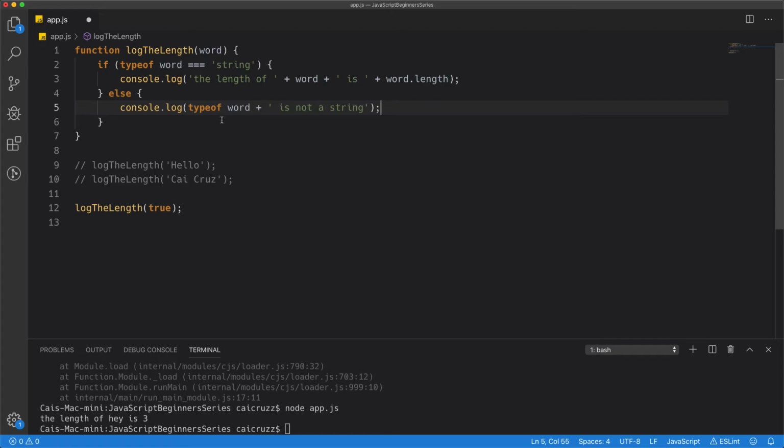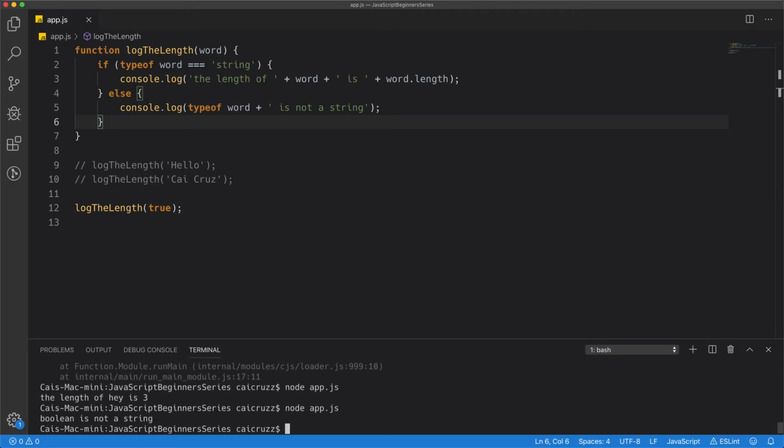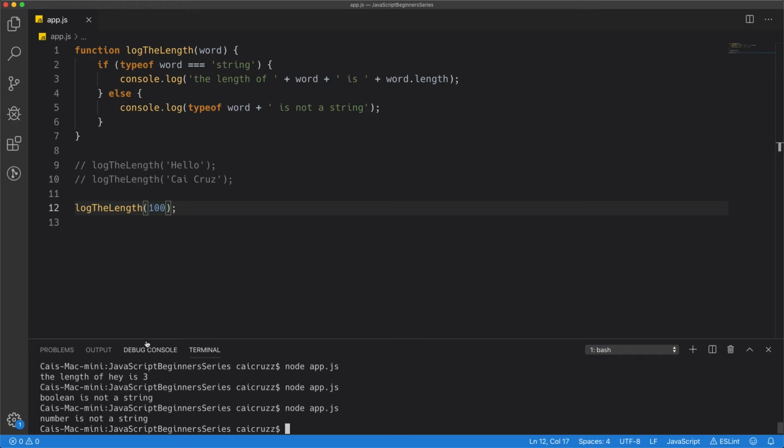So if we execute this code, see, it's telling you boolean is not a string. Now if we do something like 100, for example, a number, boom, number is not a string. So it's not failing, it's not giving us that exception anymore.